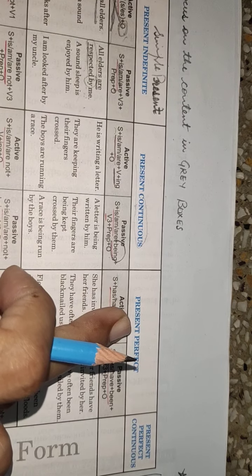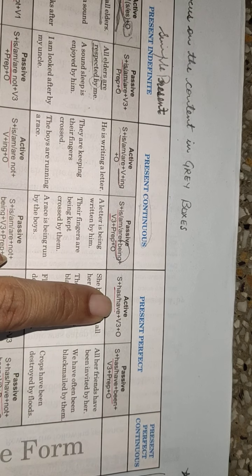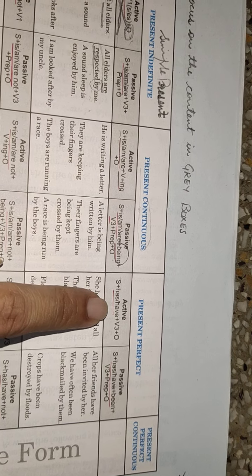If your tense is present perfect, that is you have has or have there, in that case verb is already in third form beta.